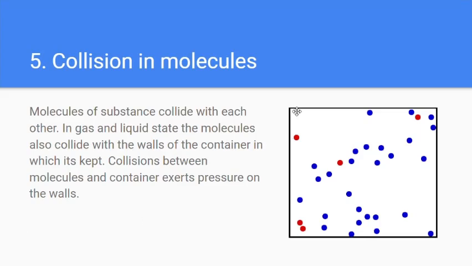For example, this is the container here, this black outline. This is the container, and these are the molecules. They constantly move here and there, and they collide here and there. So that's the collision of molecules.